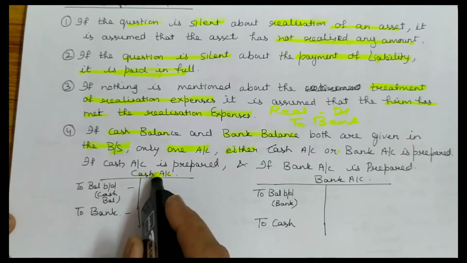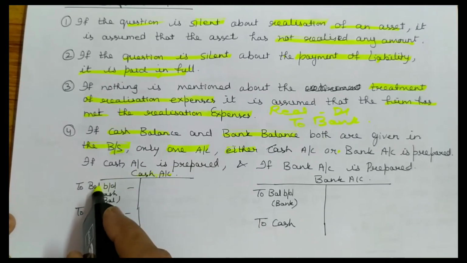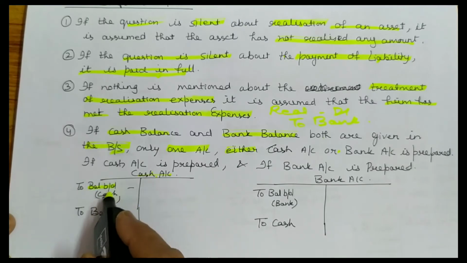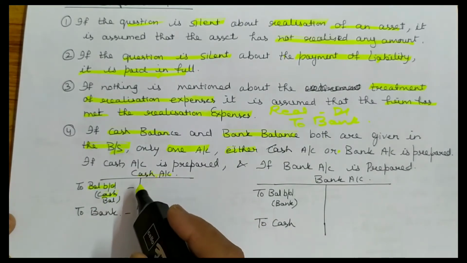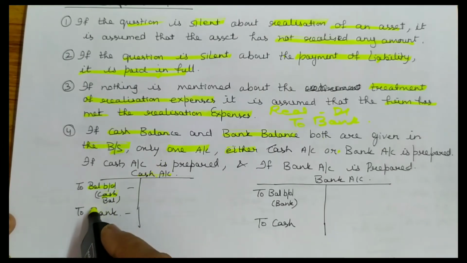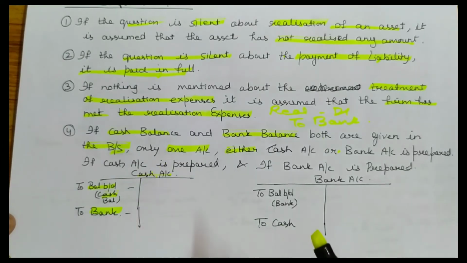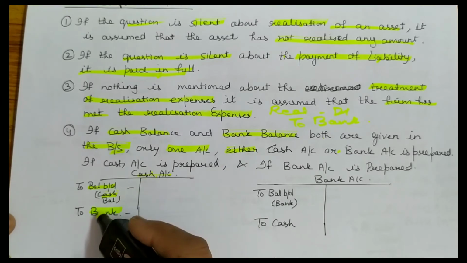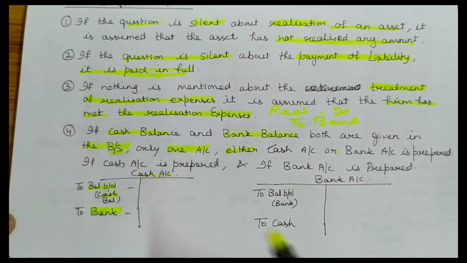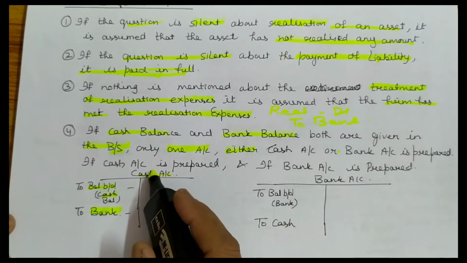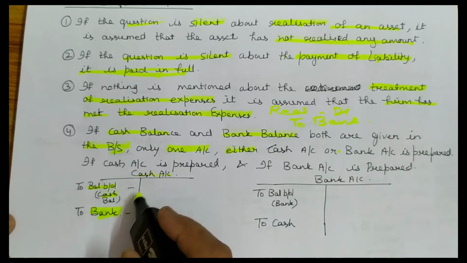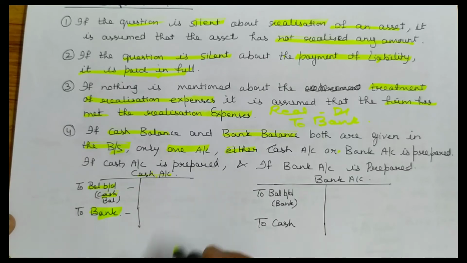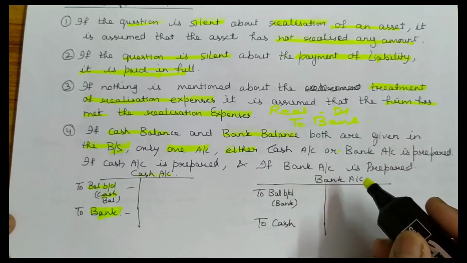In cash account, first of all you have to plot down the cash balance. And bank balance is also given, so you have to transfer this bank balance to cash. Cash account debited to bank. Withdraw कर लोगे आप बैंक से, तो आपके पास कैश आ जाएगा. Then you have to make payment through cash account.